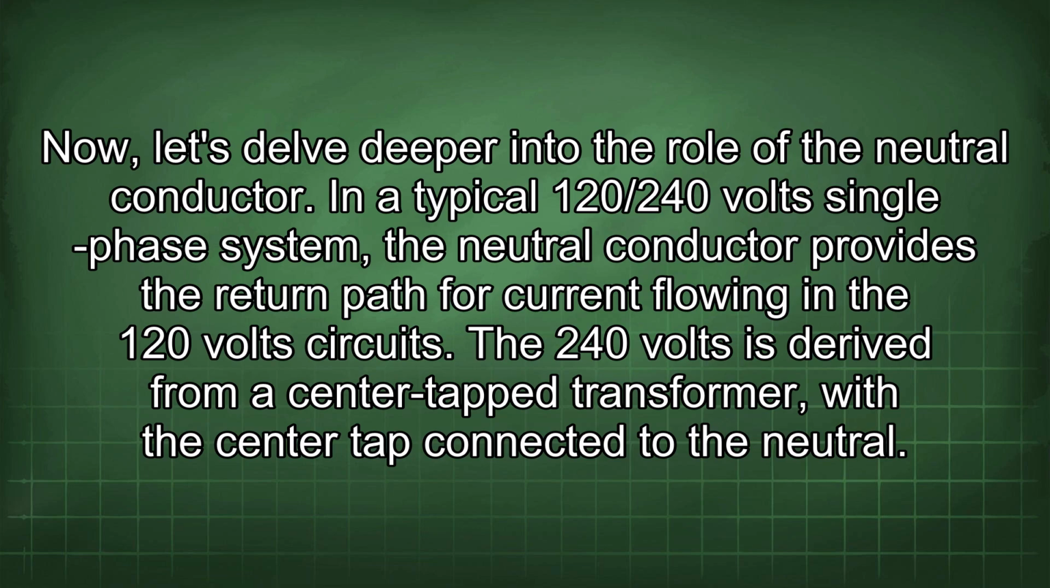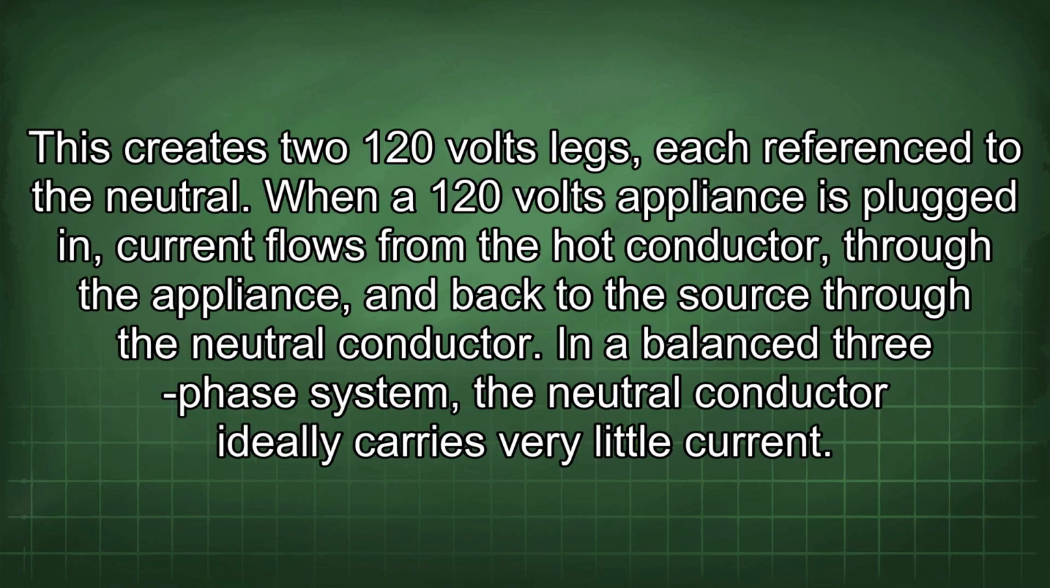In a typical 120/240 volt single-phase system, the neutral conductor provides the return path for current flowing in the 120 volt circuits. The 240 volts is derived from a center tap transformer, with the center tap connected to the neutral. This creates two 120 volt legs, each referenced to the neutral. When a 120 volt appliance is plugged in, current flows from the hot conductor through the appliance and back to the source through the neutral conductor.